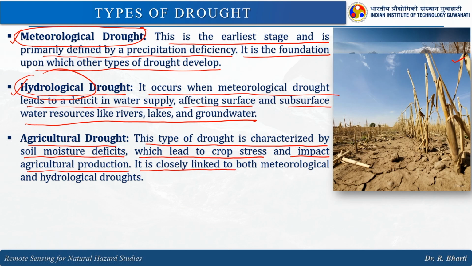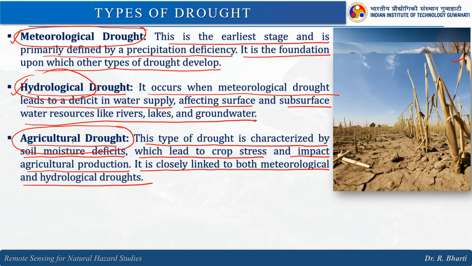It is closely linked to both meteorological and hydrological drought, because some of the crops require good soil moisture during the initial phase, right. Some of the crops require a high amount of water in their mature state. So, depending upon the type of drought and what type of crop you have, we will experience the agriculture drought.